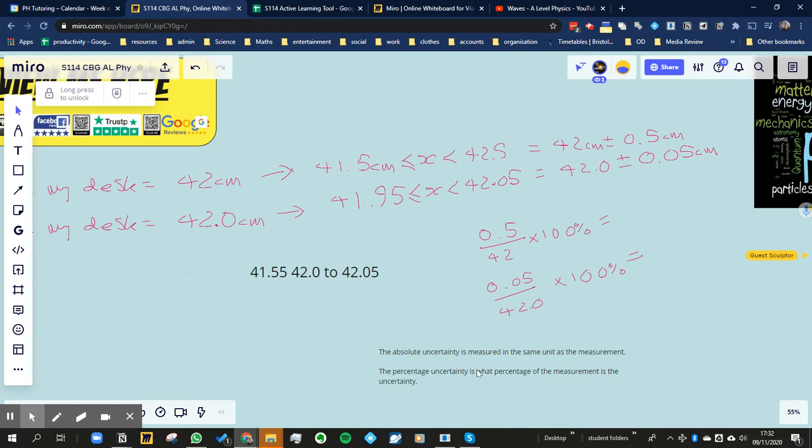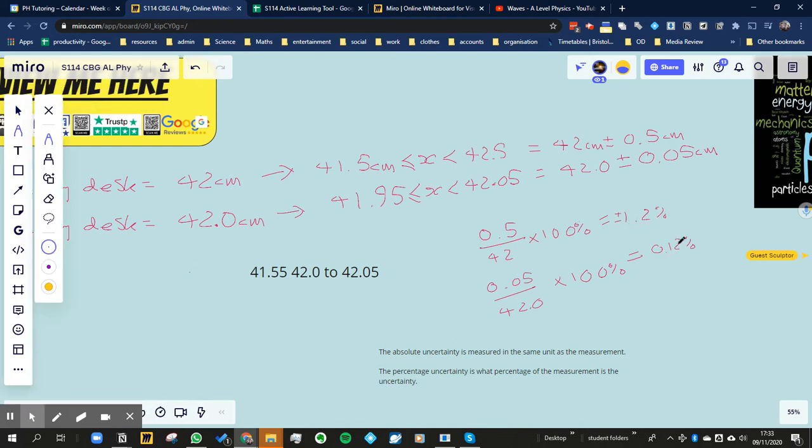The percentage uncertainty is what fraction of that measurement I've given you there, what percentage of that measurement, the 42, is my uncertainty. So is it plus or minus 5%? Is it plus or minus 1%? What is it? The way to do that is you take the absolute uncertainty and you divide it by the value that you've been given as your measurement. So you take the absolute uncertainty here and divide it by the 42.